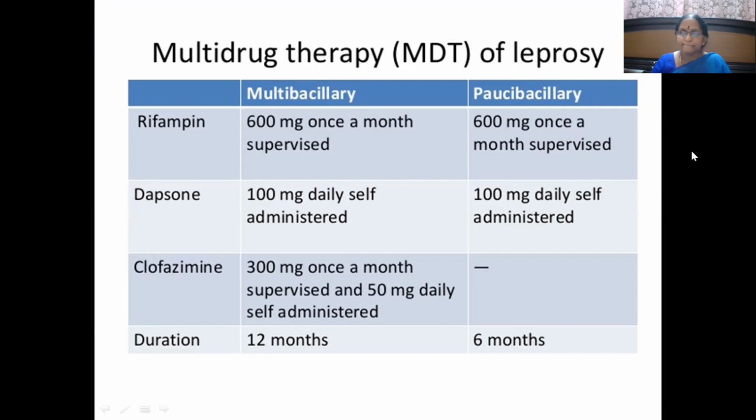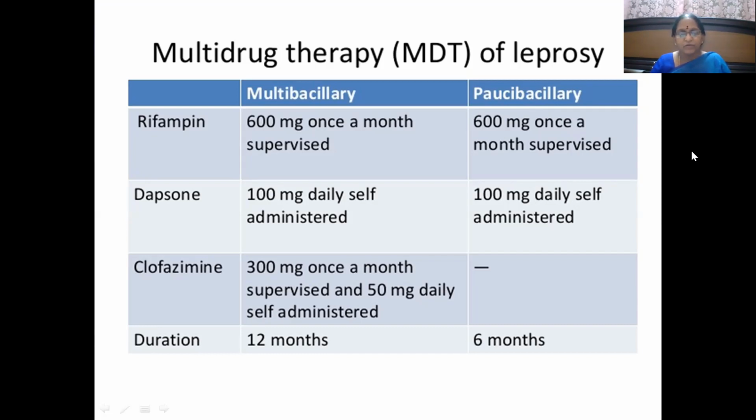Paucibacillary, same. Then dapsone, multibacillary 100 mg daily self-administered. Paucibacillary also same. Clofazimine is administered only in multibacillary type of leprosy because it is a very severe form of leprosy. 3 drugs are needed to be administered here.